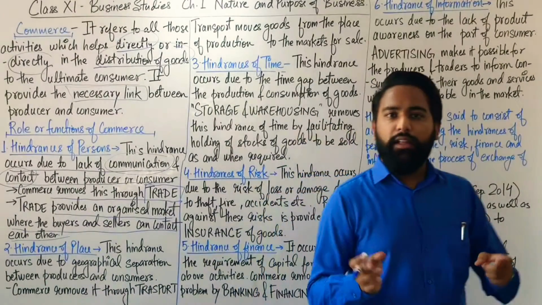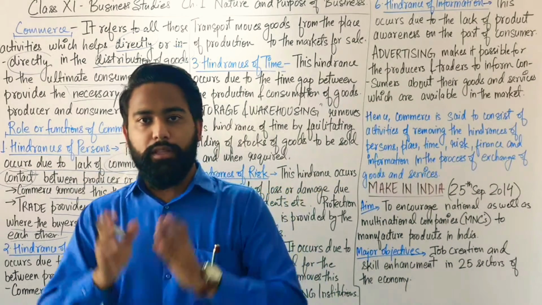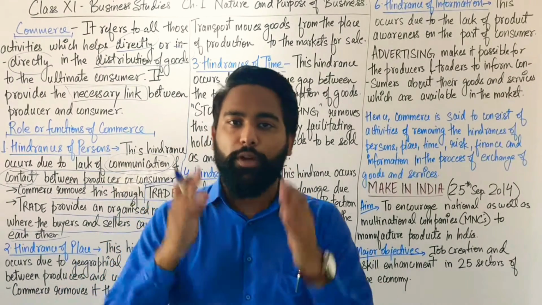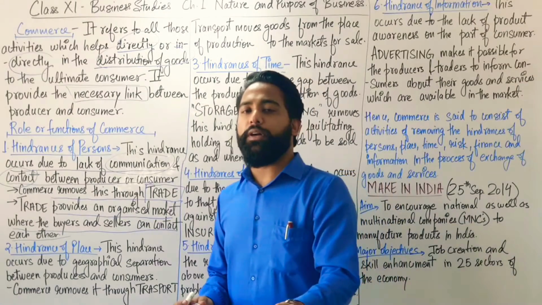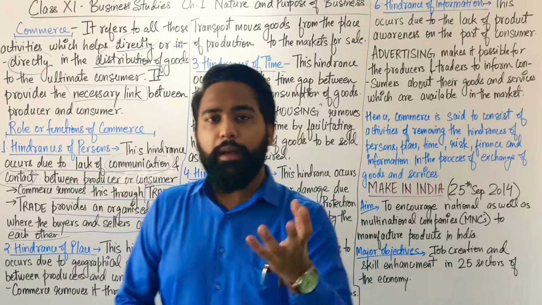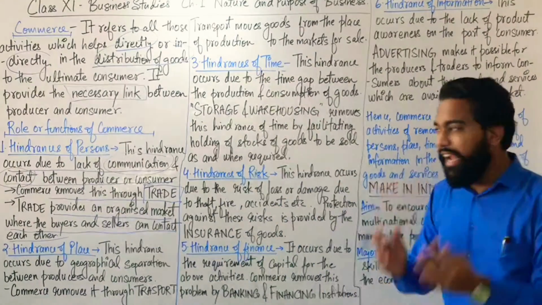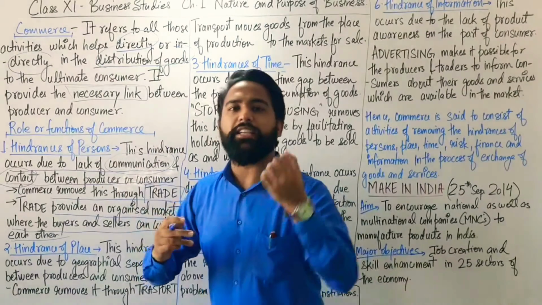The people who produce their products send them to the shopkeepers, and through shopkeepers the consumers can buy those products. So trade helps to provide an organized market.